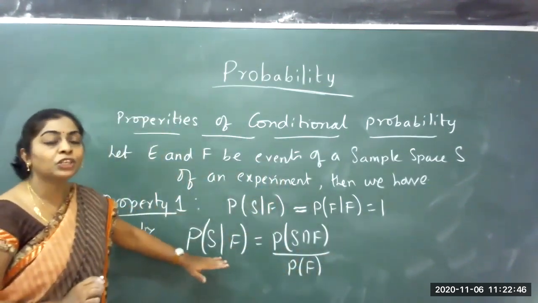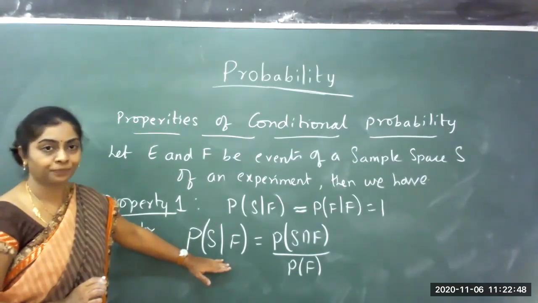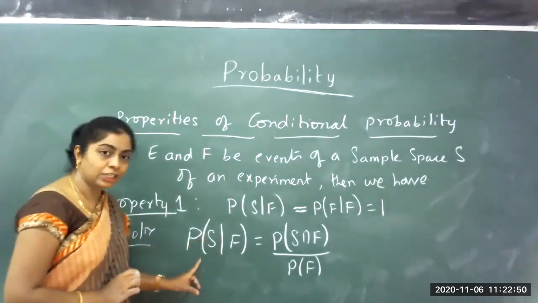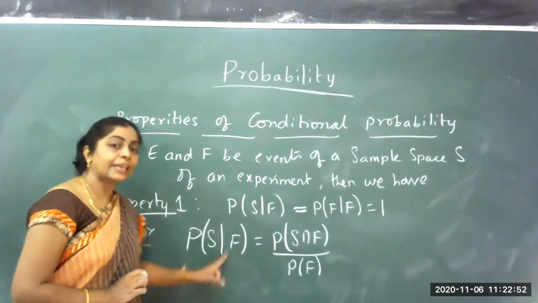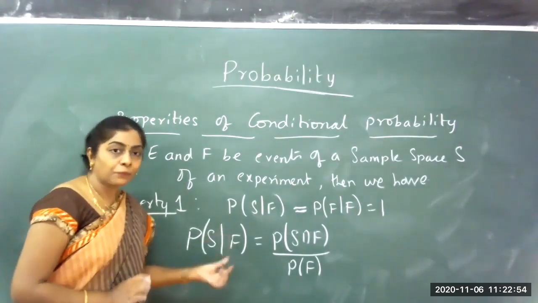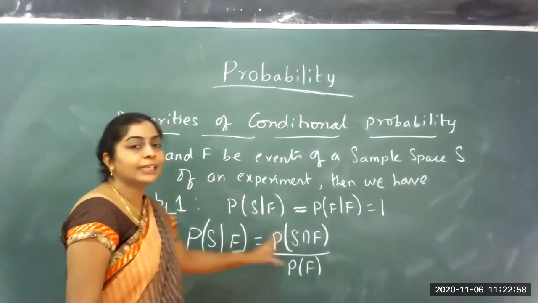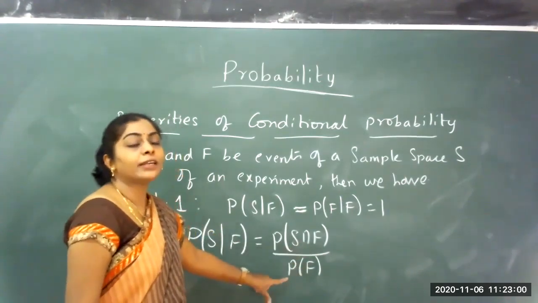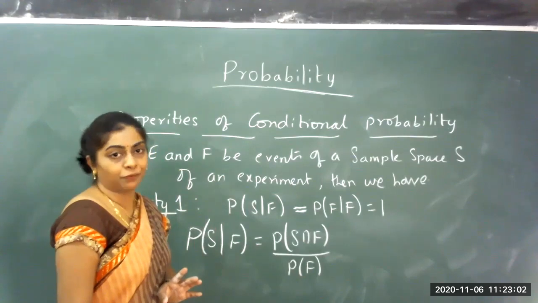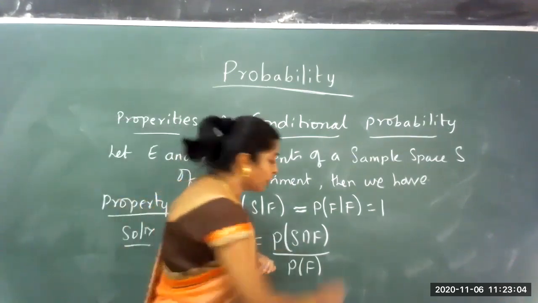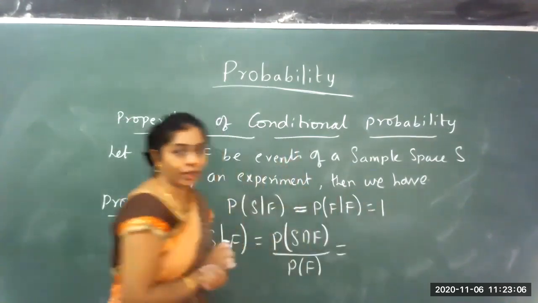So this is the definition of conditional probability. The conditional probability of S given that F has occurred, from the definition, is the probability of S intersection F divided by the probability of F. This we want to prove is 1.